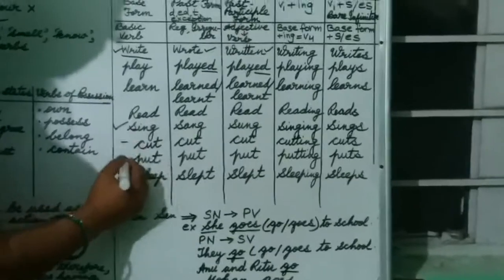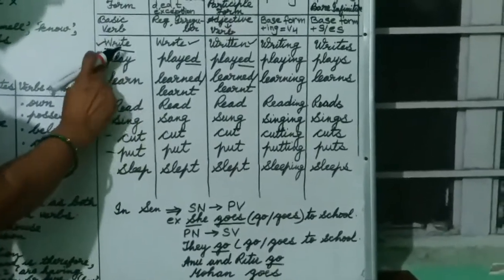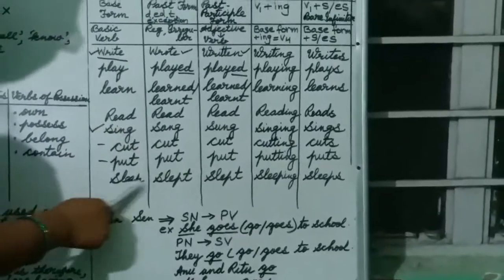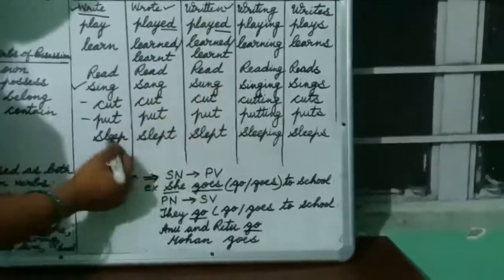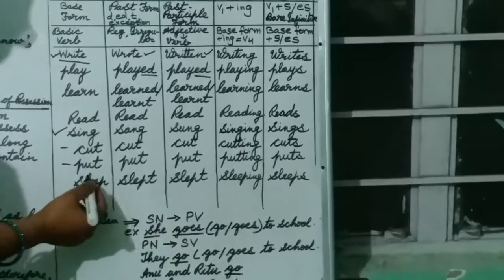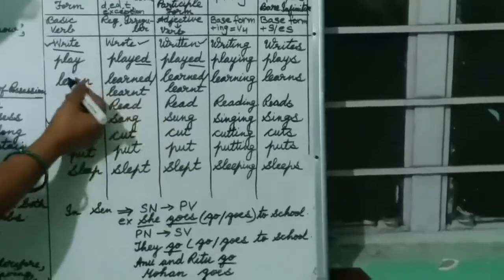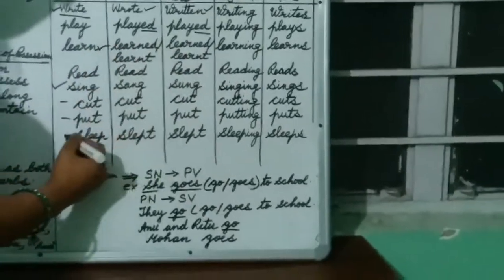Now these are the same, and some are of different types. Now sleep, slept, slept. Also write, wrote, written, sing, sang, sung, sleep, slept, slept. Now this is V2 and V3 same. This is different. Sorry, these two are different and this is different. Sleep, slept, slept. Learn, learned, learned, or learn, learnt, learnt. This is the same and this is of the same pattern.